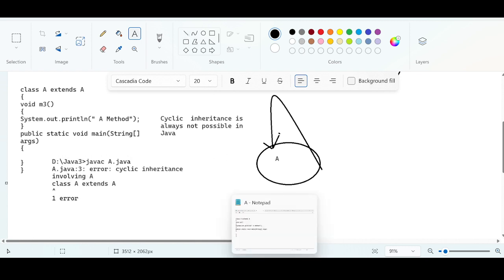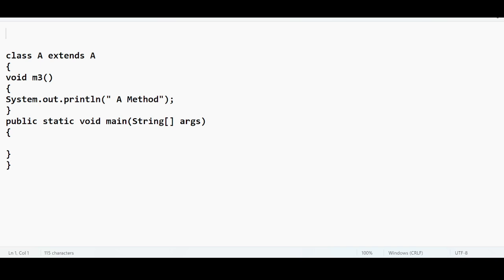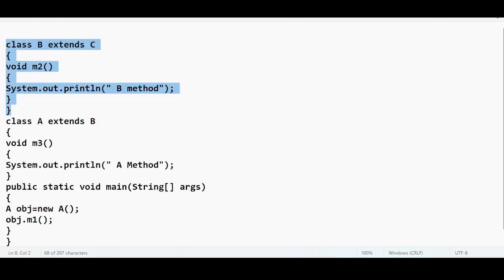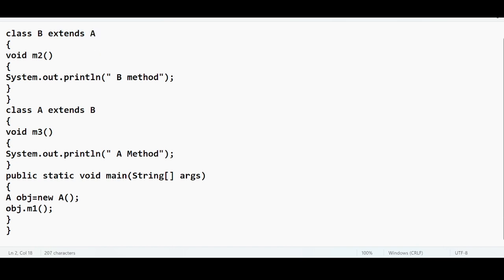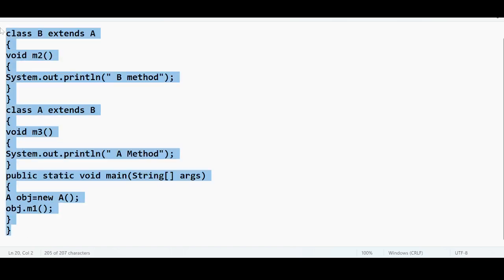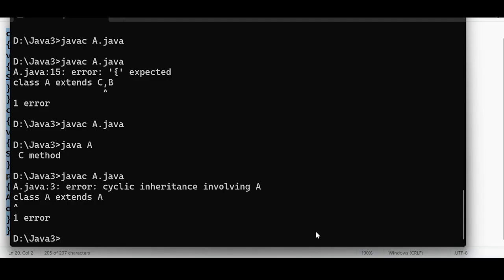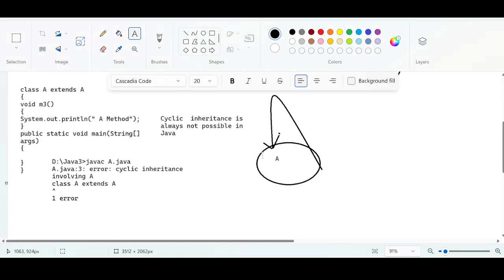The other way of representing cyclic inheritance is when you have two different classes. Class B extends A, class A extends B. Class B is extending A, class A is extending B. How can this be represented? Now let me open the plain screen.